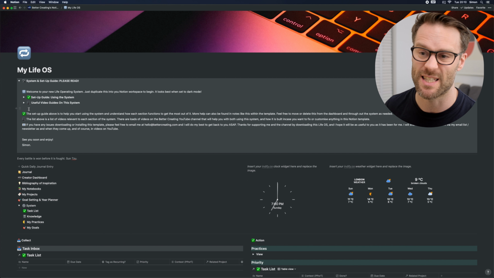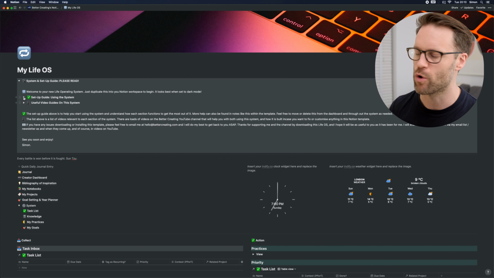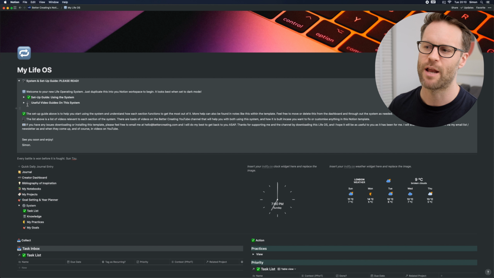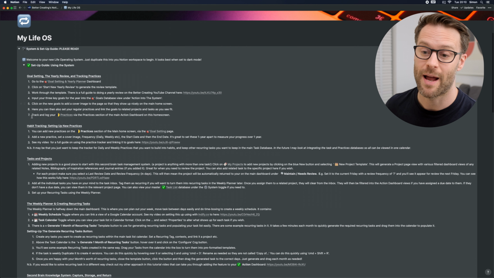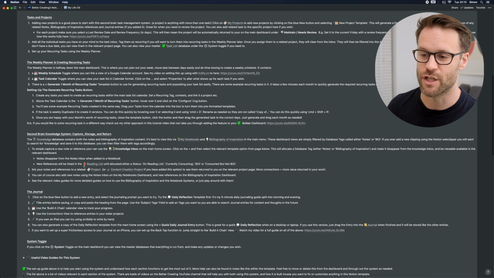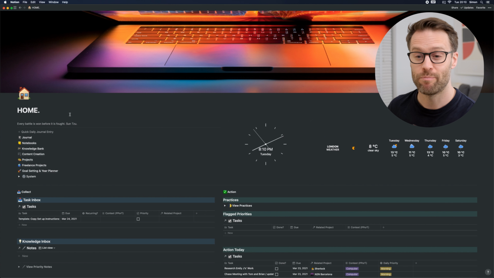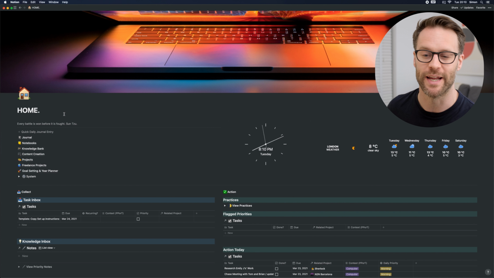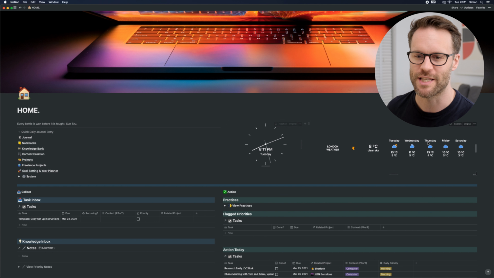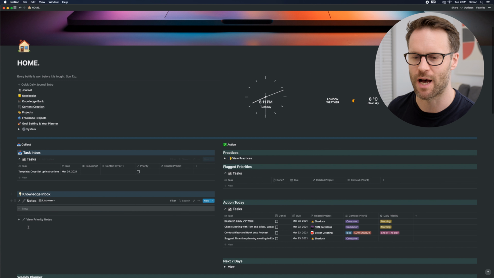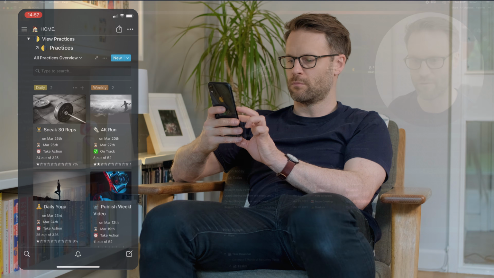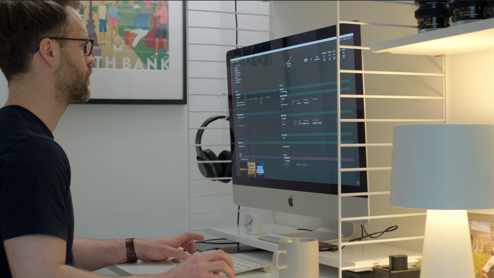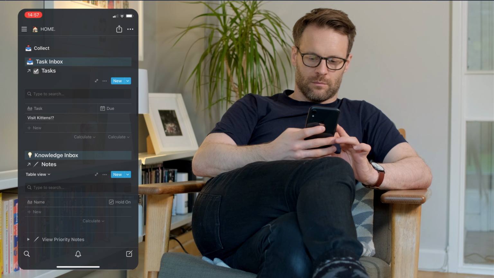So we have a system setup guide which talks you through how to get started with it and also gives a load of examples of videos you might want to use. It also has a guide to all of the different sections and how to get started with them. I've built this view for quick access to optimize it for both desktop and mobile viewing using columns and toggles. You can see that each section lines up so that on a mobile, it will work to the divider and follow it down and then start from the next divider. So it means you can lay it out for desktop effectively, but also see things in the right order.